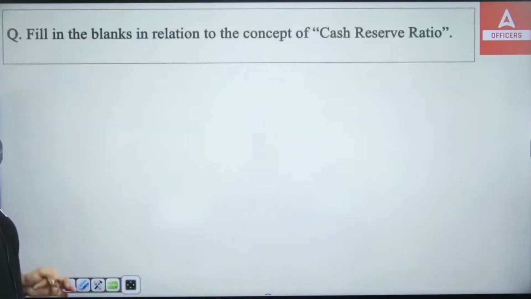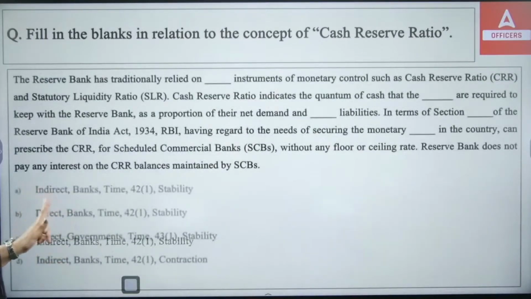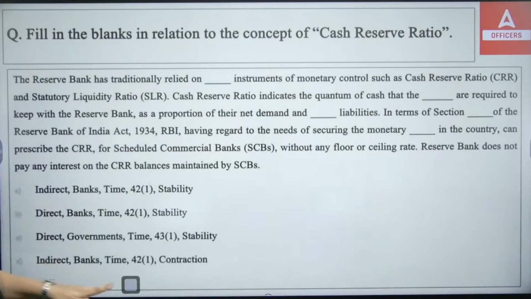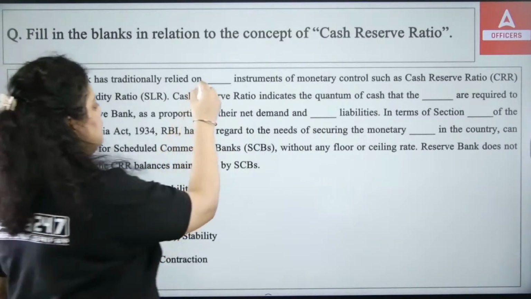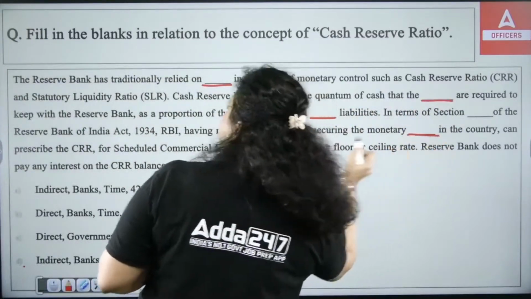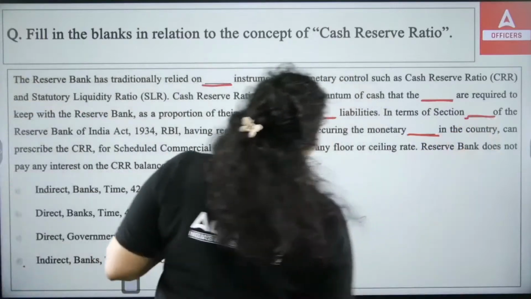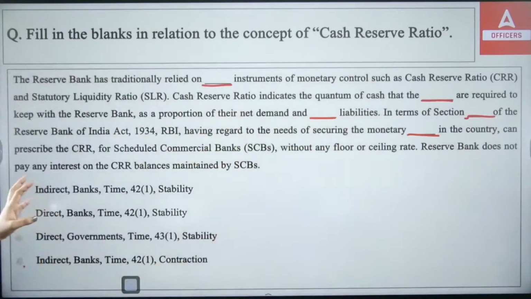Next, fill in the blanks in relation to the concept of cash reserve ratio. Cash reserve ratio is an instrument of RBI's monetary policy, and these are the fill-in-the-blanks in front of you. So you have to answer how many fill-in-the-blanks? 1, 2, 3, 4, and only 4 are there. No, 5. 5 fill-in-the-blanks. Okay, so let's read the statement.